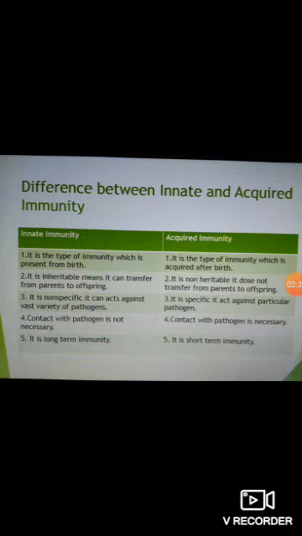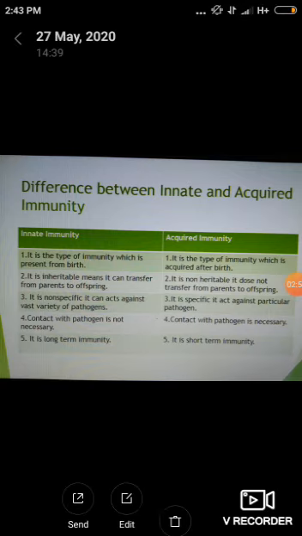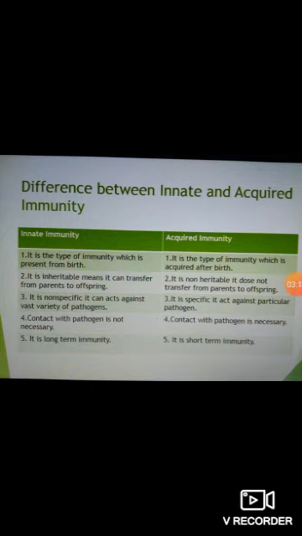All these differences are present because innate immunity consists of four barriers: physical, anatomical, physiological, and inflammatory barriers. All these barriers consist of different organs and different physiological things which are present from birth. The skin and mucous membrane are the anatomical barriers. Body temperature and different types of enzymes are the physiological barriers. Different types of phagocytic cells are the phagocytic barriers or cellular barriers. And inflammatory barriers are also present in our body from birth.